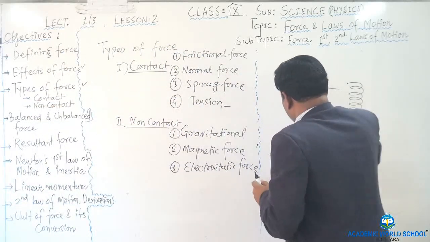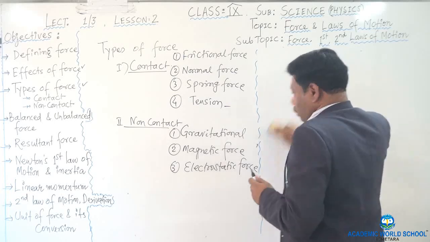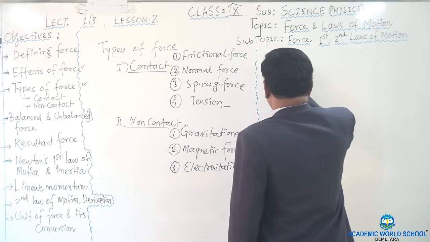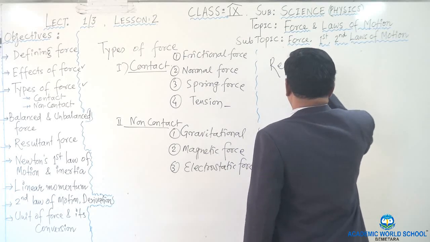So let me write down first of all the resultant force. What is the meaning of the resultant force?